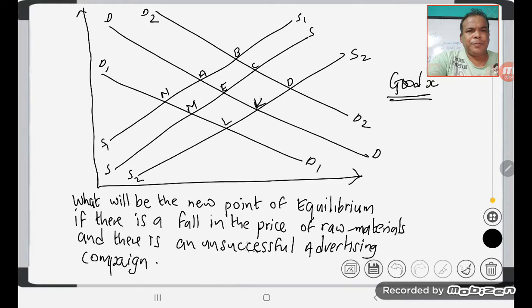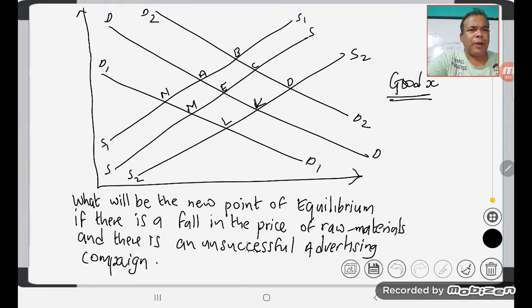Yes, sir. This diagram refers to good X. The original equilibrium is at point E. Now, what will be the new point of equilibrium if there is a fall in the price of raw materials to produce good X and there is an unsuccessful advertising campaign?